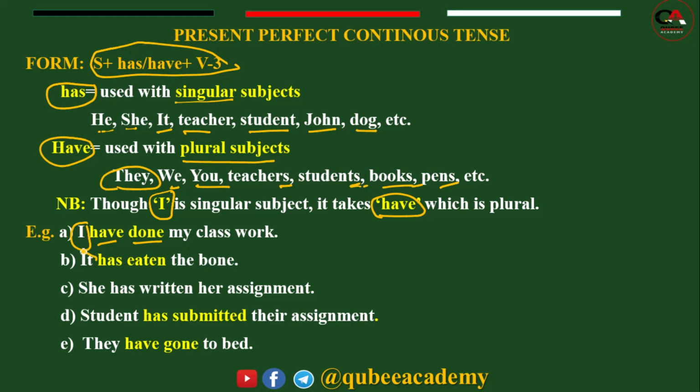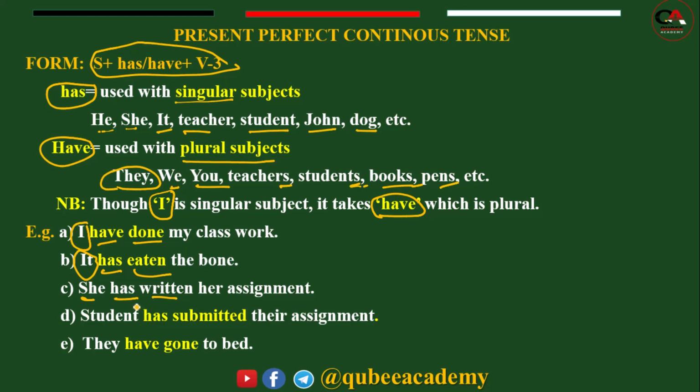Number 2, look at B, it. It is given here. It is singular, so it should be followed by has. Then we change verb 1 into verb 3. Here also she is given. She is third person singular, so it should be followed by has. Then we should change the verb into verb 3. Write, wrote, written.